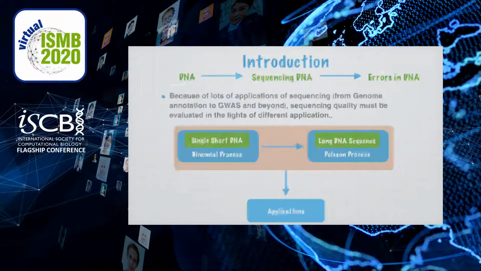We will first try to model the error in a single short DNA sequence using a binomial process, and then we will approximate it to the Poisson process for genomic sequences. Furthermore, we will extend our basic model to find the probability of accuracy of studies which involve multiple sequences.